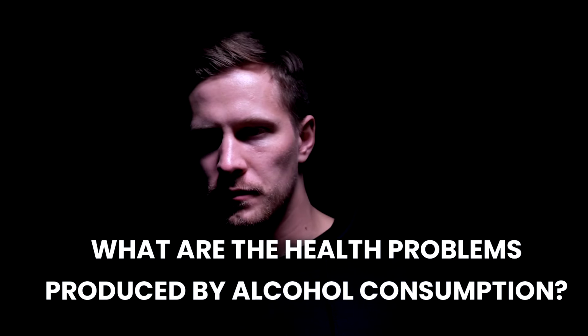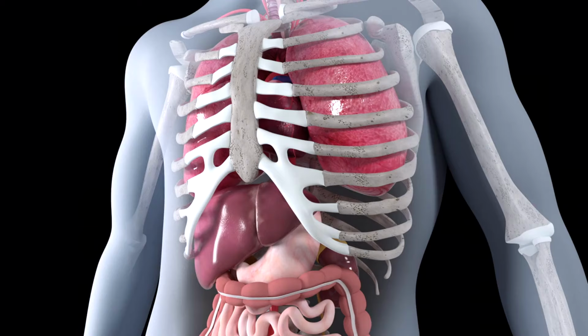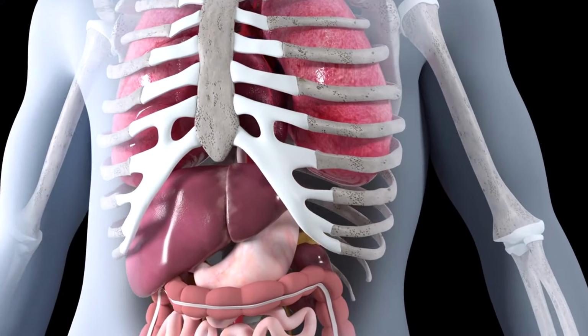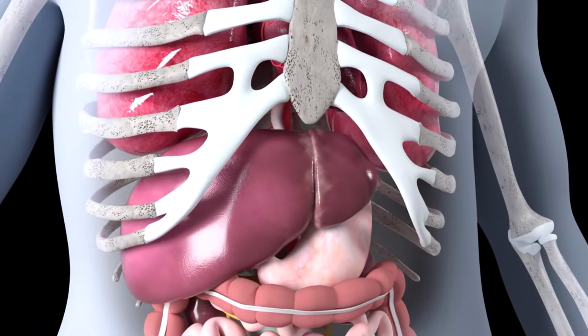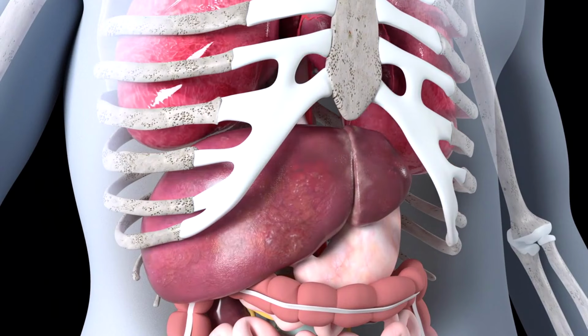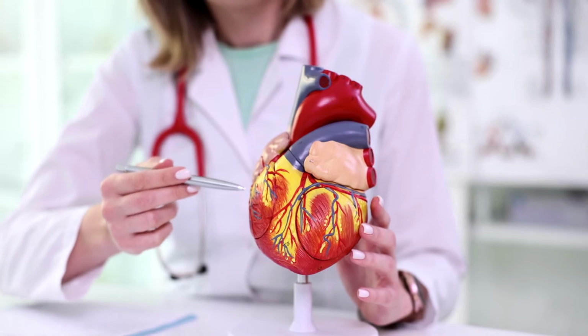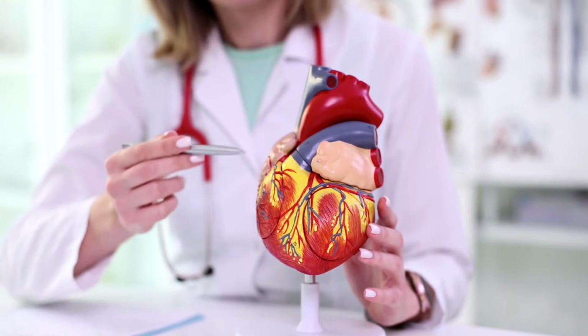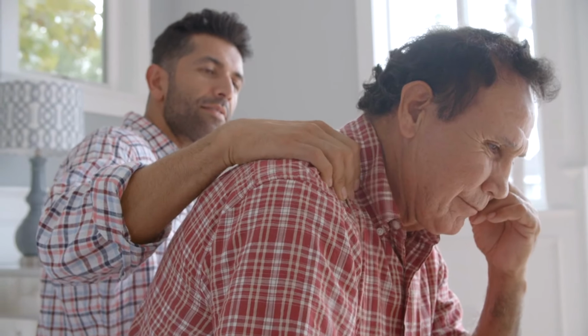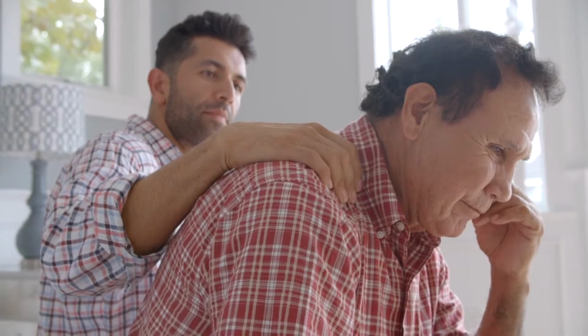What are the health problems produced by alcohol consumption? Liver disease. Chronic alcohol consumption can lead to liver conditions such as fatty liver, hepatitis, and cirrhosis. Cardiovascular problems. Regular drinking increases the risk of hypertension, stroke, and cardiomyopathy. Mental health issues. Alcohol use is linked to depression, anxiety, and an increased risk of suicide.